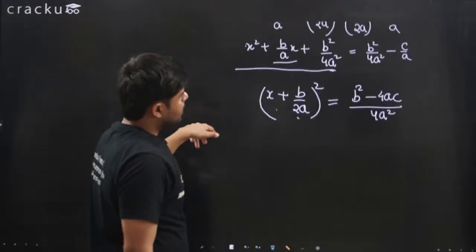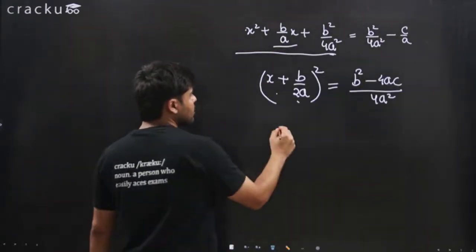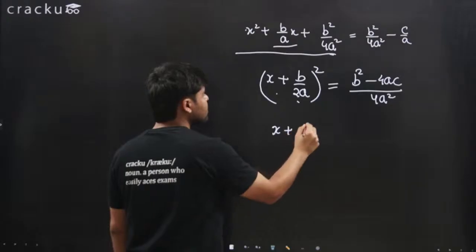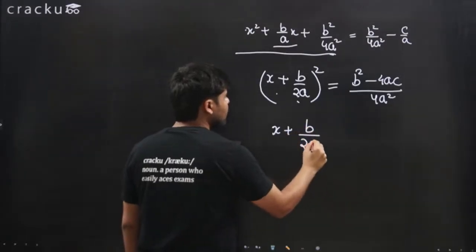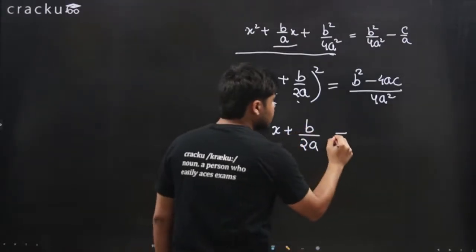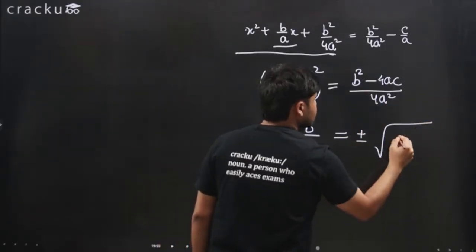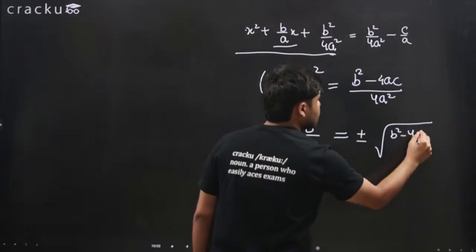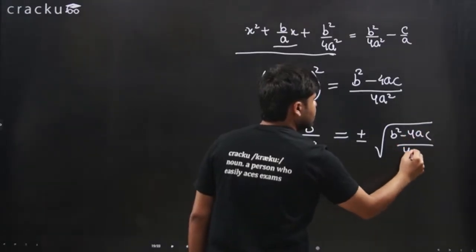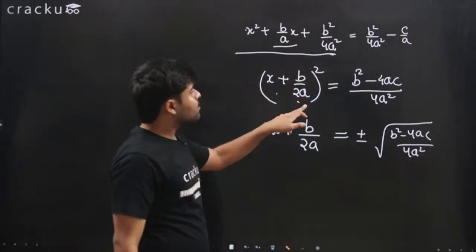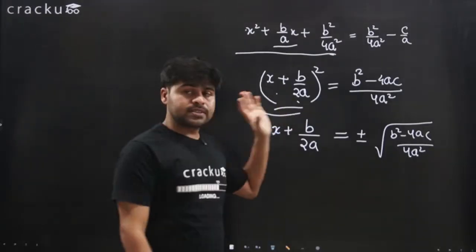right? Then we can take the square root. If we take the square root on both sides, we'll get b over 2a plus minus the square root of b squared minus 4ac divided by 4a squared, because both the plus sign and the minus sign will satisfy this.